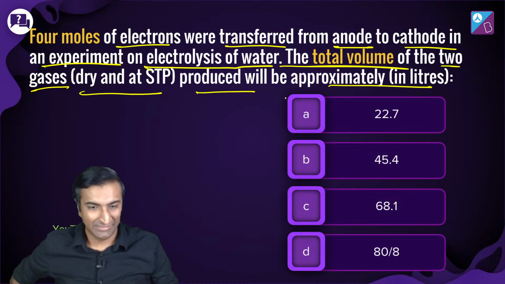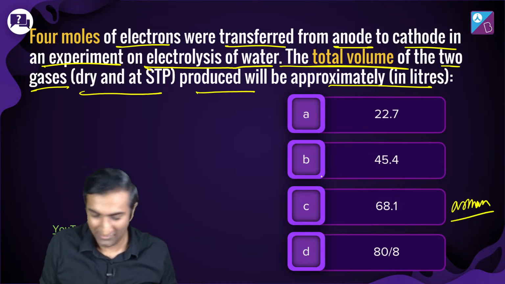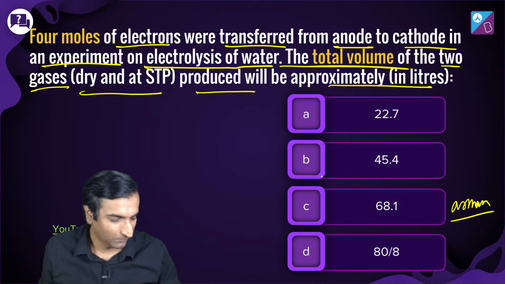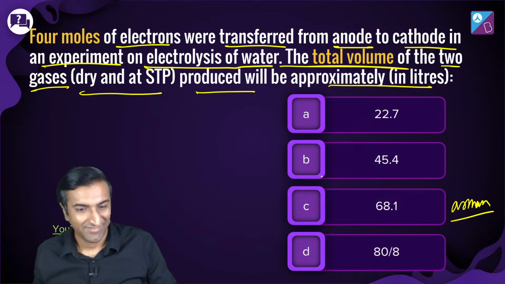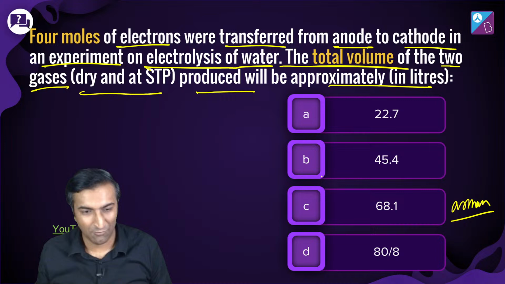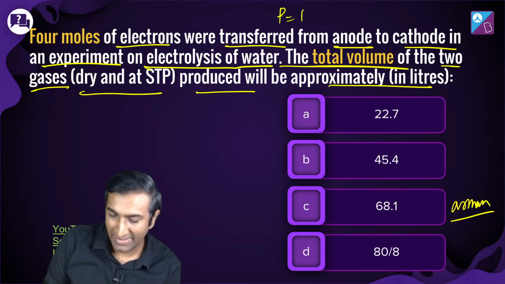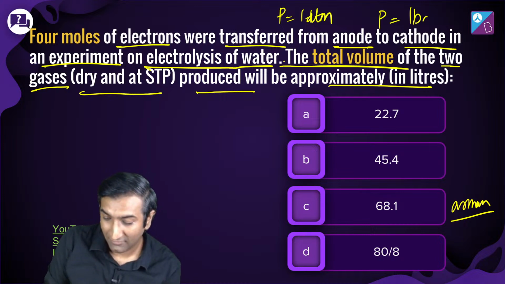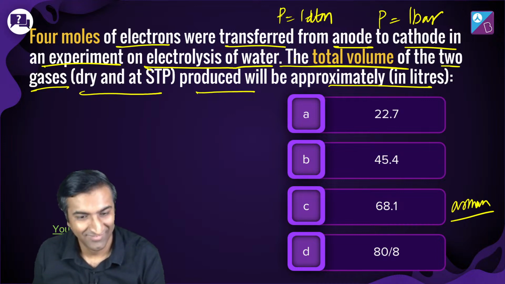Solved. Arman, tell us. Arman, on fire. Okay, sweet. Good. But your answer is 67.2. I know why your answer is 67.2, Arman. Because you took pressure to be 1 atmosphere. Okay? But pressure is 1 bar.